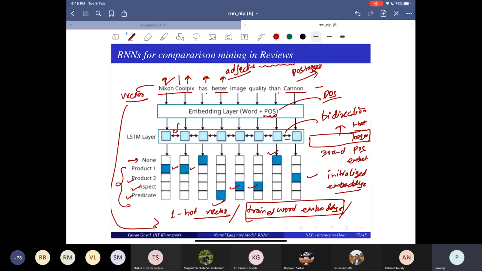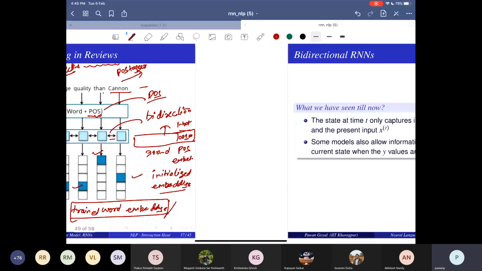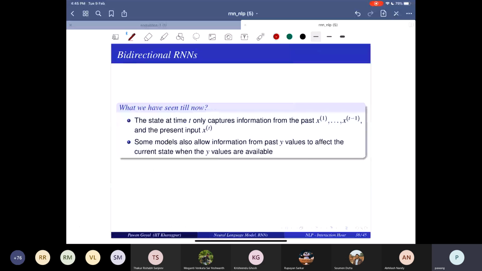What is this bidirectional thing? I only saw that RNNs go from left to right. Can they also go bidirectional? But how does that work then? How does bidirectionality work? So what are bidirectional RNNs? So till now, what we have seen is that at time t, whatever my state is, ht, it captures information from x1 to xt minus 1 and xt, right? So ht stores information from x1 to xt.